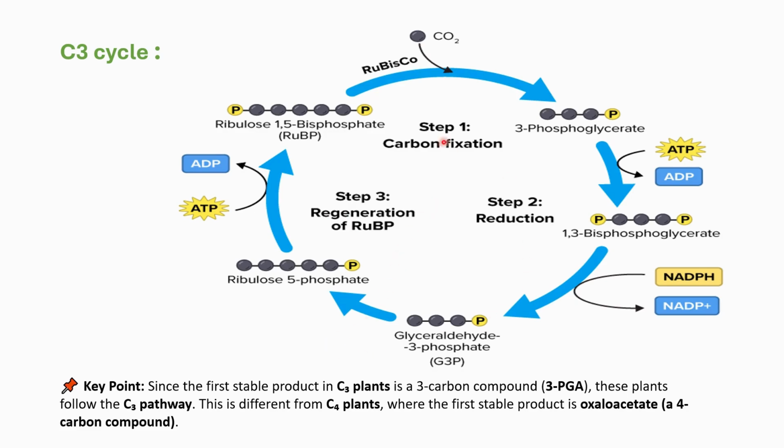By seeing this cycle you can guess the answer. The question was: what is the first byproduct formed in the C3 cycle? The answer is 3-phosphoglycerate. The 3-phosphoglycerate is the first byproduct formed in the C3 cycle of photosynthesis. So this is the proper explanation of the C3 cycle.